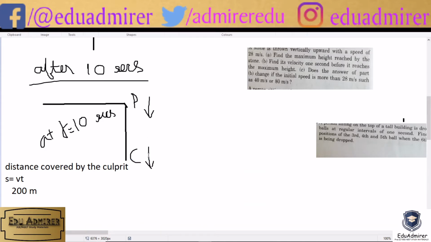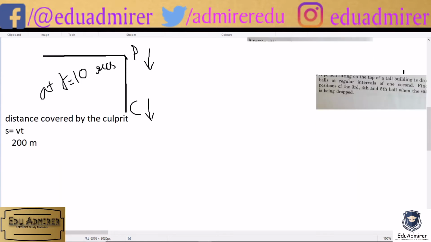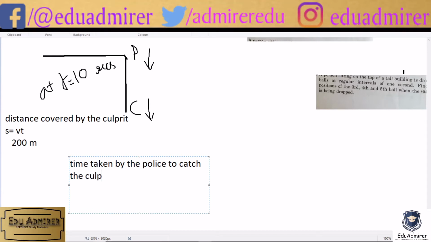So what will be the time taken by the police to catch the culprit? We have to find that now. The time taken by the police to catch the culprit. So simply we know time is equal to distance by velocity. So we'll write S by V. So what is the distance?